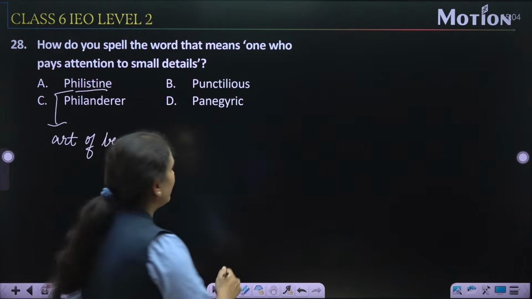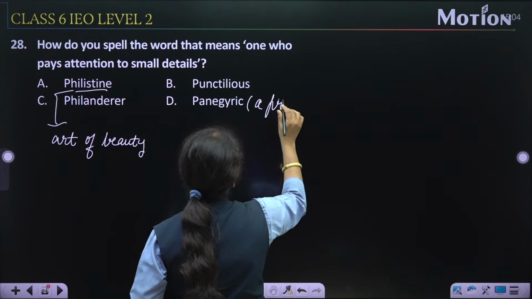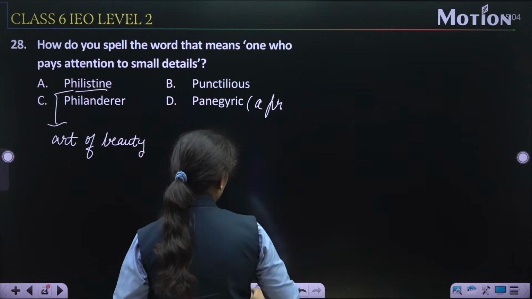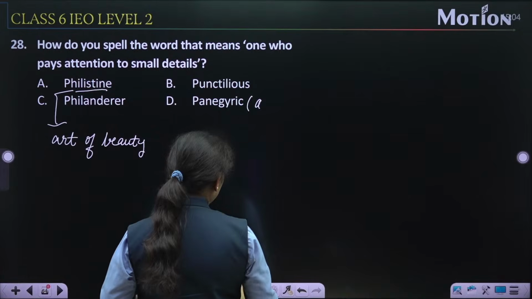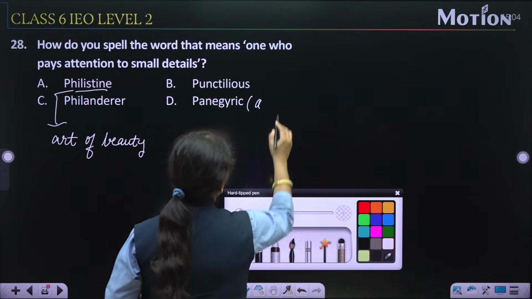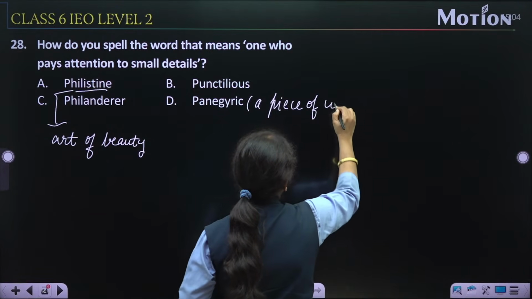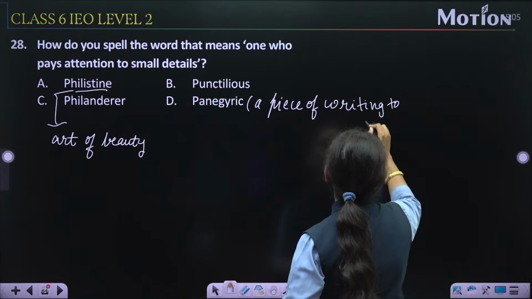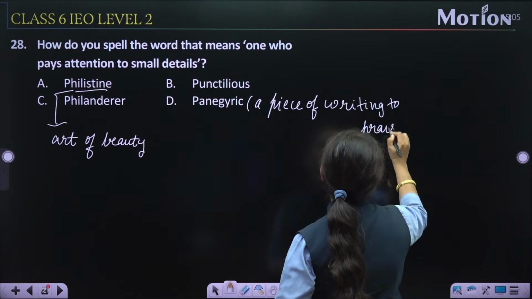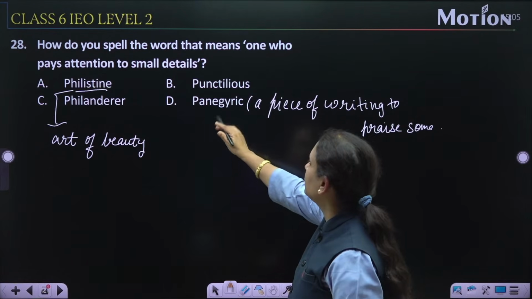A piece of writing to praise someone, किसी की तारीफ में कुछ लिखना. To praise someone, right, उसको हम बोलते हैं panegyric.